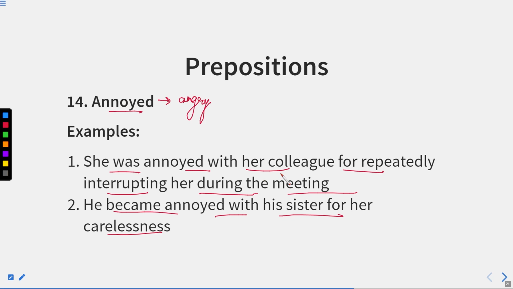Now, these verbs and these prepositions are very, very important when we are converting a sentence from active voice into passive voice. Why so? Because generally when we convert an active sentence into passive voice, we use the preposition by to show the agent, or the subject of the active sentence, when we take that particular subject to the object place in the passive sentence.